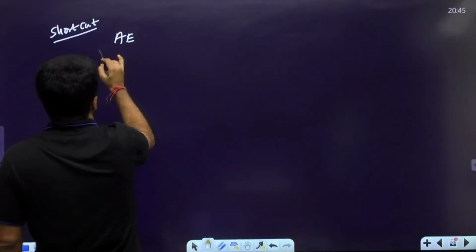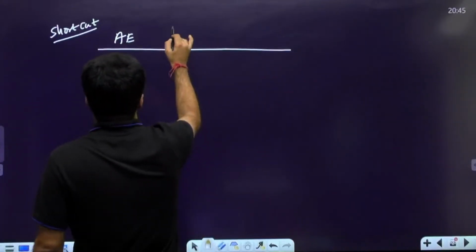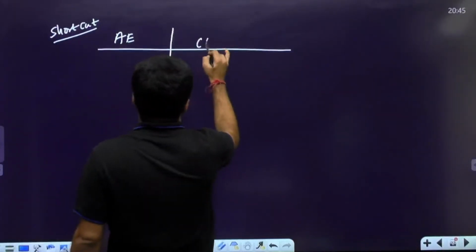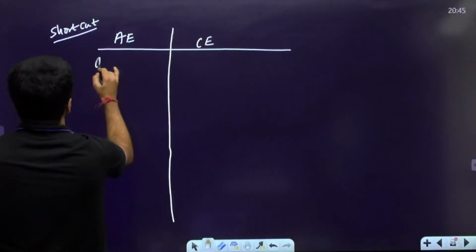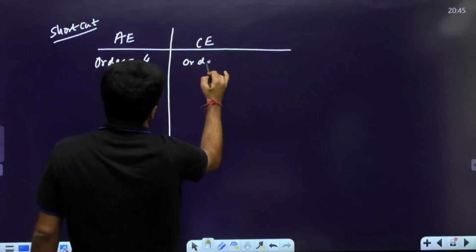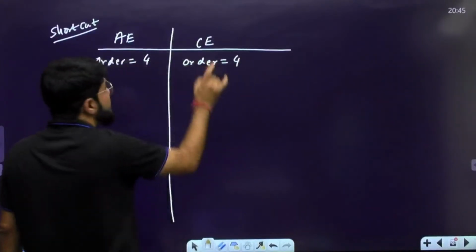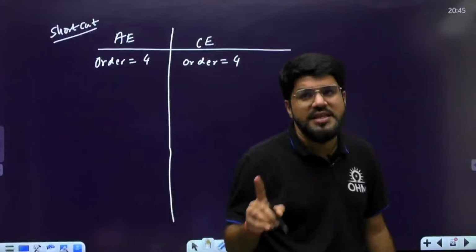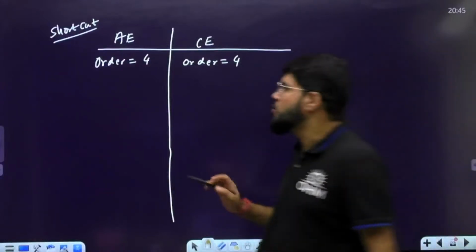Okay, in the shortcut, I will make two columns. One is the auxiliary equation, one is the characteristic equation. For the given question, the auxiliary equation order is 4. The characteristic equation is also 4. Here they are, by chance, the same. In this question, the characteristic equation is the same as the auxiliary equation, but not always.